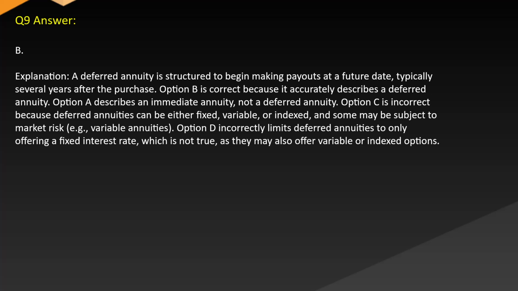Option C is incorrect because deferred annuities can be either fixed, variable, or indexed, and some may be subject to market risk, e.g. variable annuities. Option D incorrectly limits deferred annuities to only offering a fixed interest rate, which is not true, as they may also offer variable or indexed options.